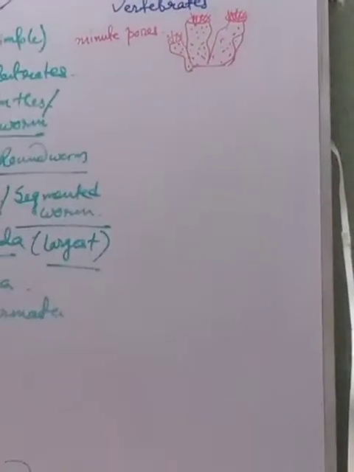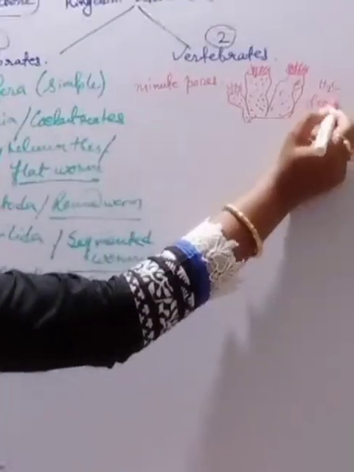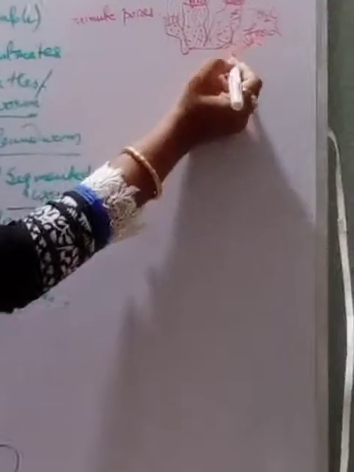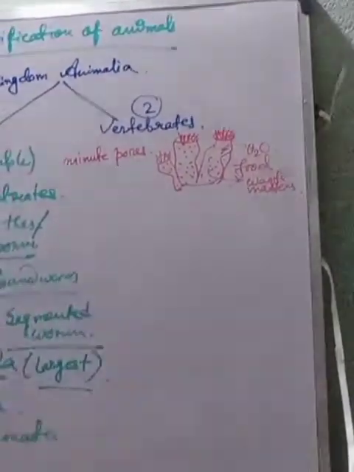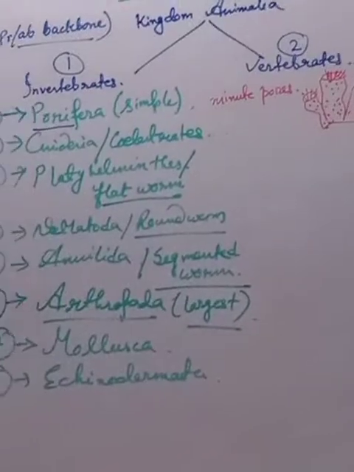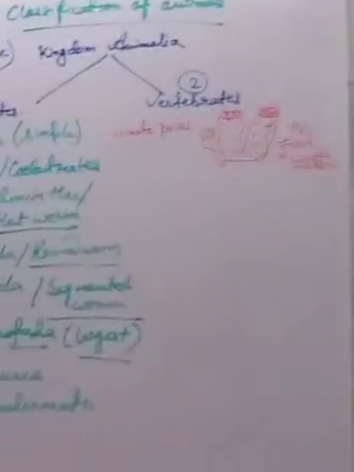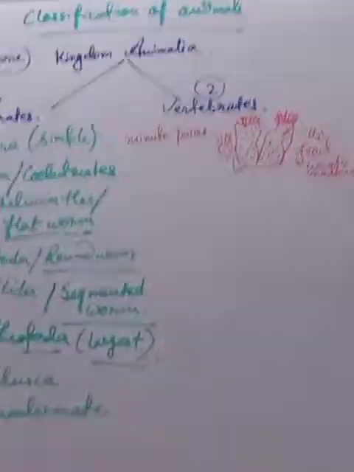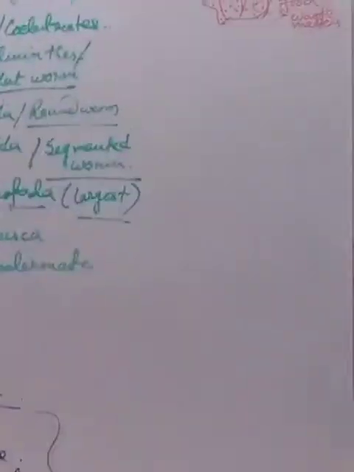Through these pores the water enters along with the food, and through these pores only the waste matter diffuses out. That means water is the circulatory medium and it operates through the pores only. Everything, diffusion occurs through the pores. That is why they are called pore-bearing animals. They have minute pores in their body, so they are called pore-bearing animals.